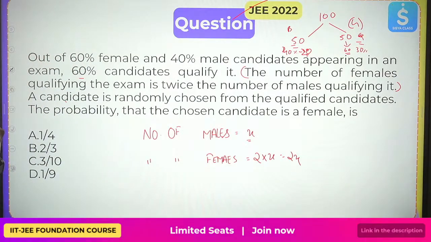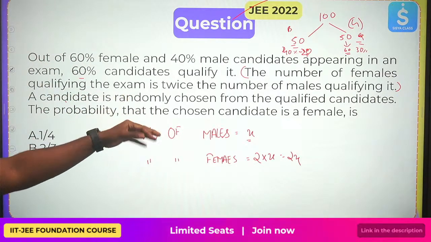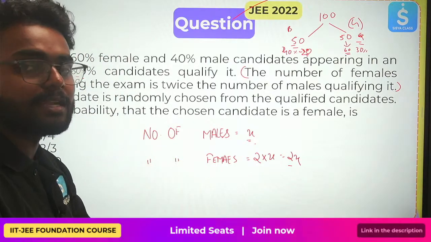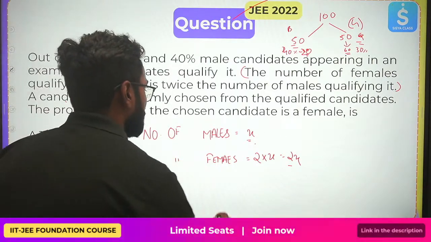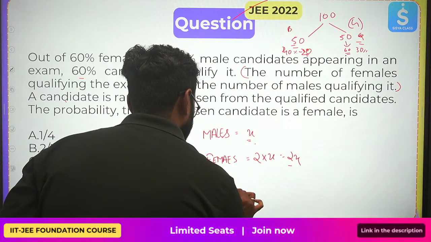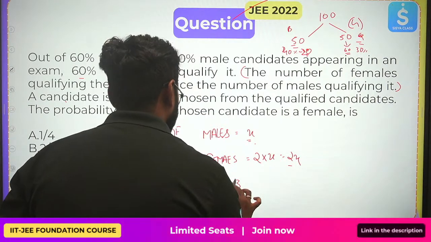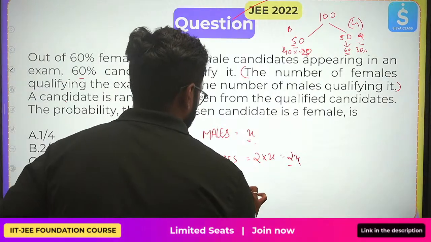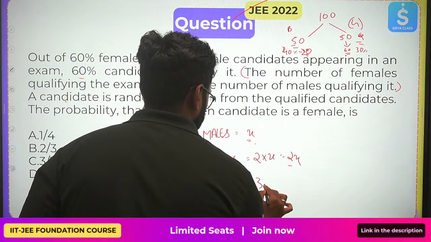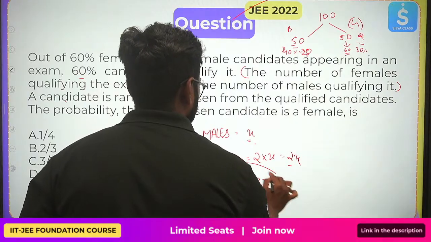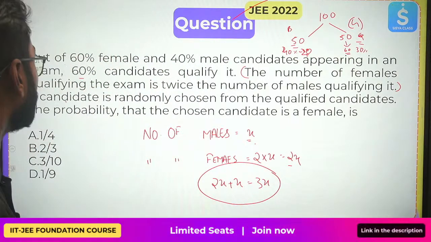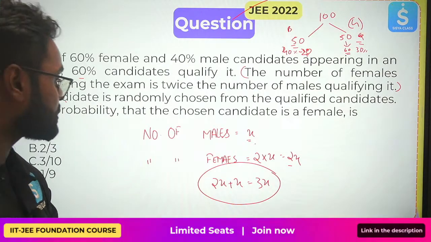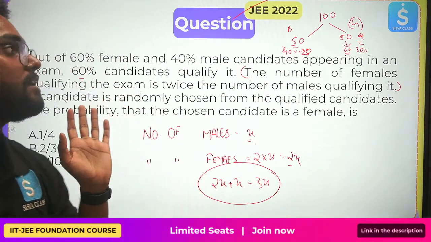Now, what can I say? The number of females qualifying the exam is twice the number of males. You have got this. Now, what is the total number of males and females? It's nothing but 2X plus X, that is 3X. This is basically talking about only the qualifying. These are the total number of people qualified.